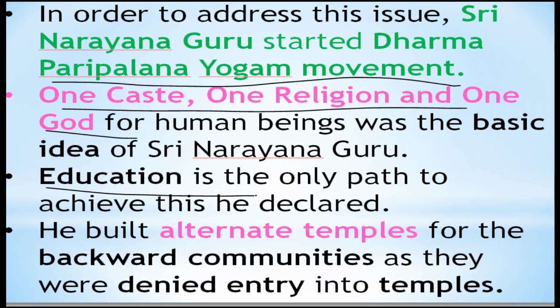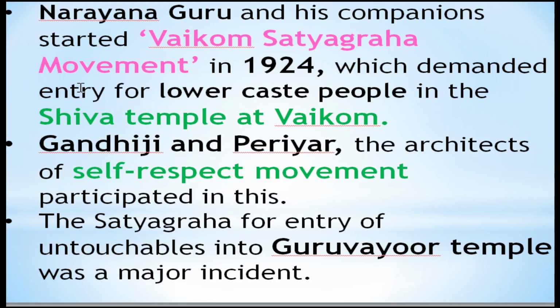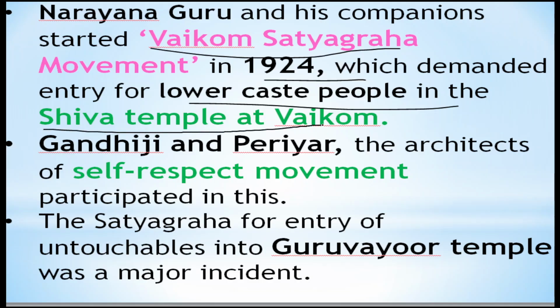He started building alternative temples for the backward community. Along with that, he started the agitation for the Vaikom Satyagraha movement in the year 1920. It was started because the entry of the lower castes was being stopped there. The Vaikom Shiva temple was there, and to enter it with the lower castes, he started the Vaikom Satyagraha.